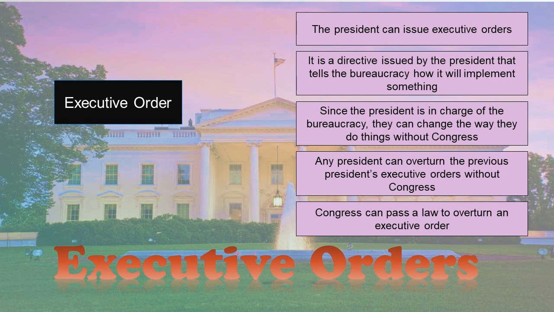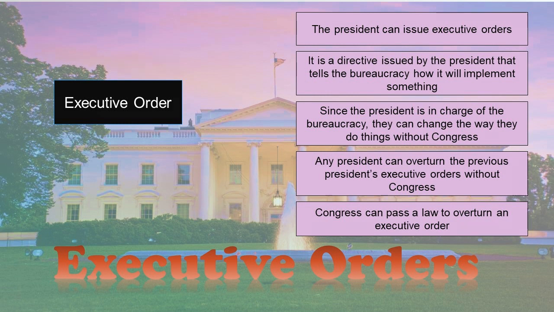So an executive order is pretty temporary. It's only going to last as long as that particular president or other presidents that agree with them are in office. But executive orders allow the president to change little details of the law without Congress getting involved. Now, if Congress doesn't like the executive order, Congress has the power to pass a law that changes the executive order. Congress's laws are the most important. So if the president issues an executive order, Congress can pass a law the opposite of the executive order, and that congressional law is going to take precedence.